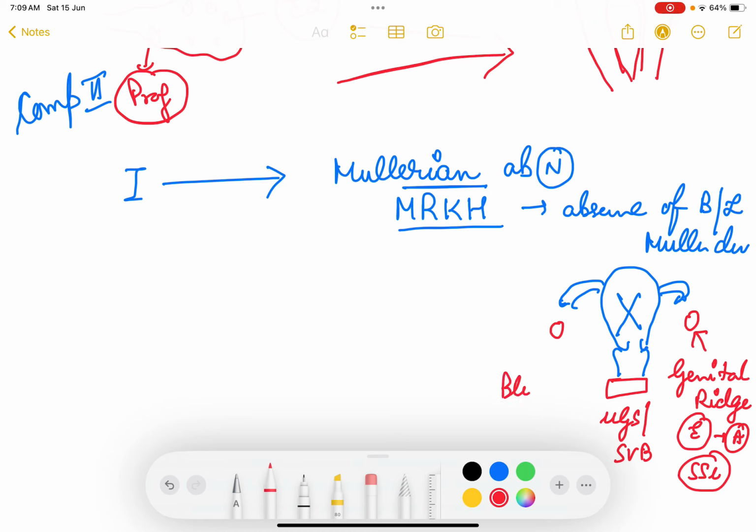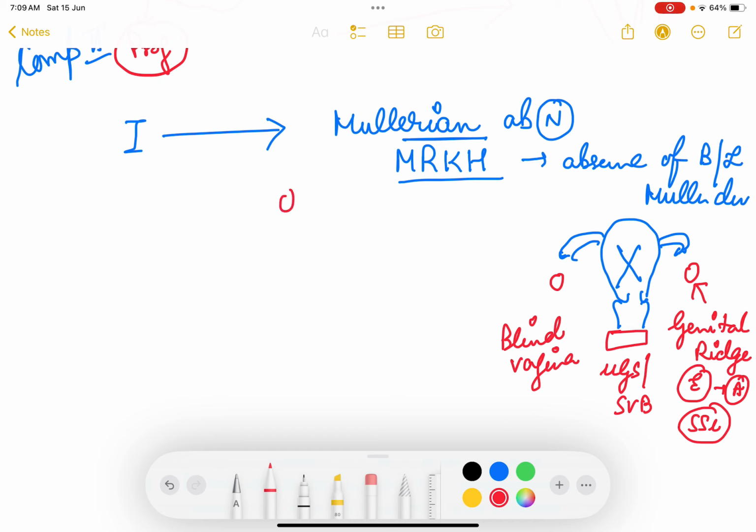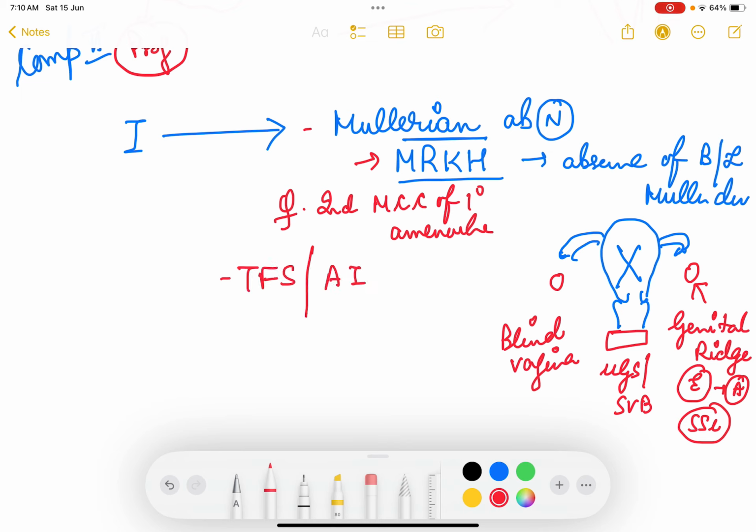So on examination they will have a blind vagina. उनका vaginal opening blind हो जाएगा, lower 1/3 ही है, and then they will have only ovaries. The rest of the structures won't be there. So MRKH, very important, is the second most common cause of primary amenorrhea. Remember, the second most common cause of primary amenorrhea is MRKH, and so this is compartment 1 disorder.